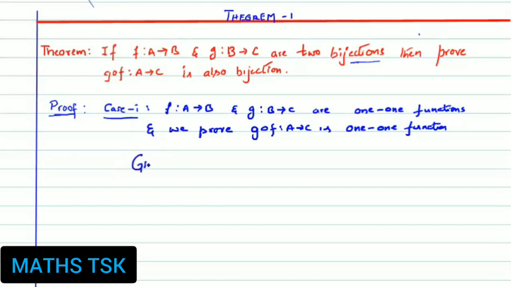Given f maps A to B is a 1-1 function, injection or 1-1 function, right?